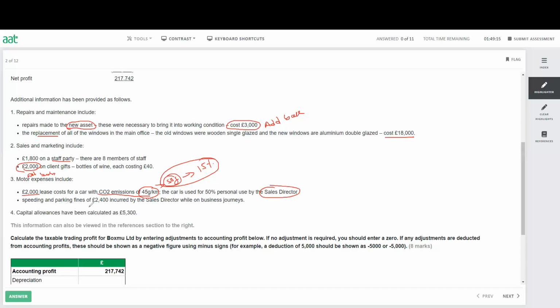Speeding and parking fine 2,400 incurred by the sales director while on a business journey. It doesn't matter whether it is a business journey or a personal journey. If there is a fine or penalty, it is not allowable expenditure. So 2,400 we have to add back.